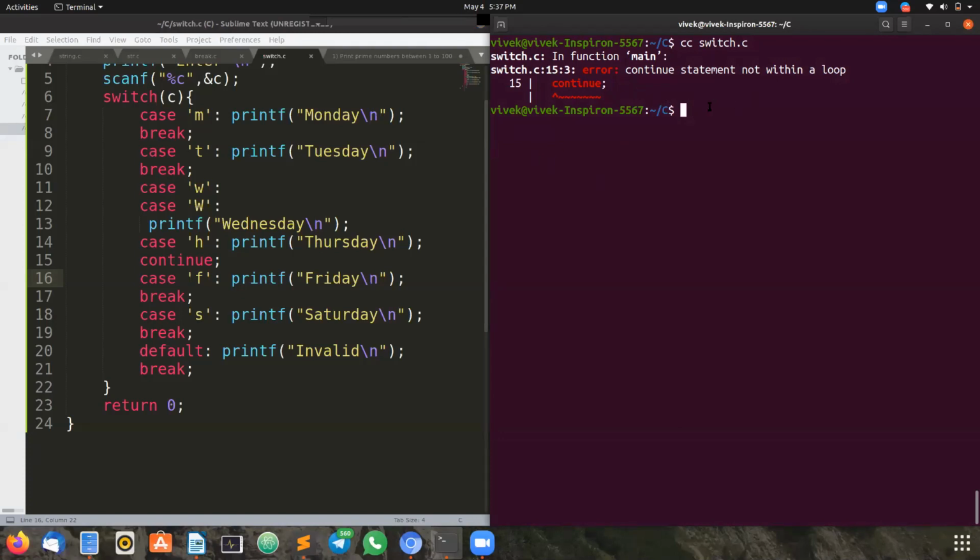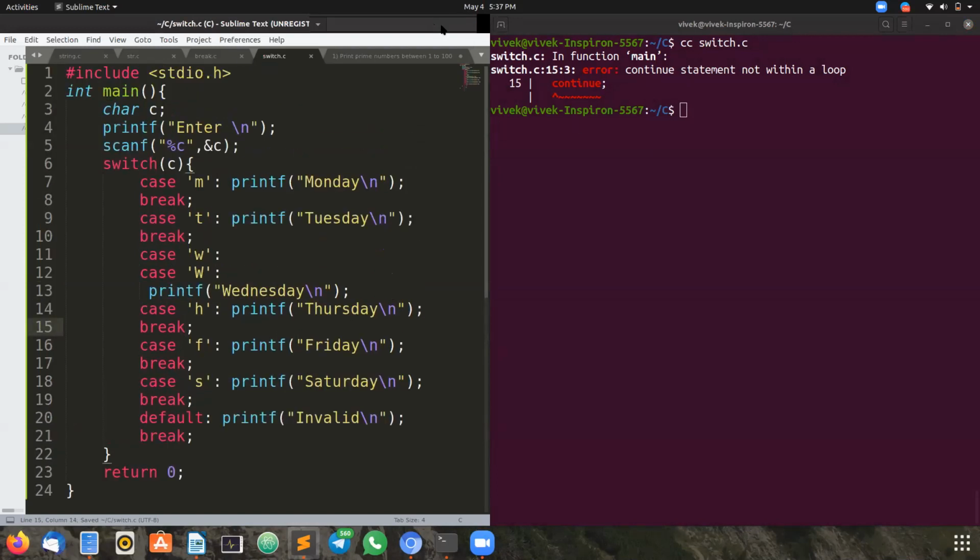In Java we have JRE, that is the Java Runtime Environment. So there is a runtime compiler, so it's a runtime error. Now you can see continue we can use only in loops, so it is not accepting here. That's it. So these are all the different cases we have in switch case. I hope I covered all the different cases here. Let's go to the next topic.